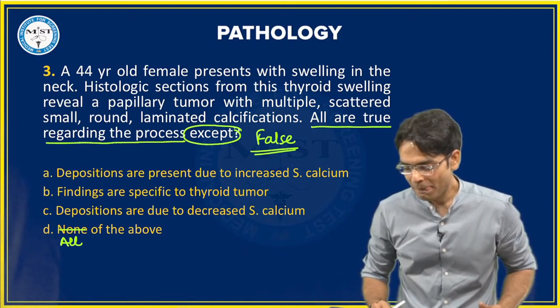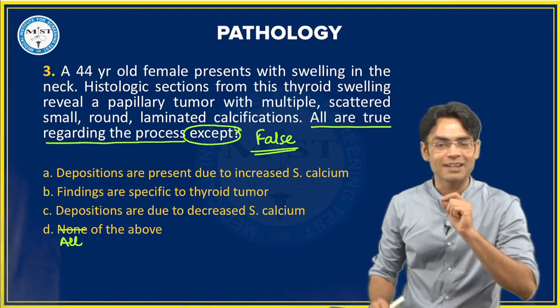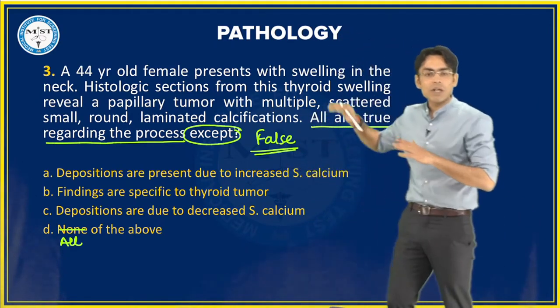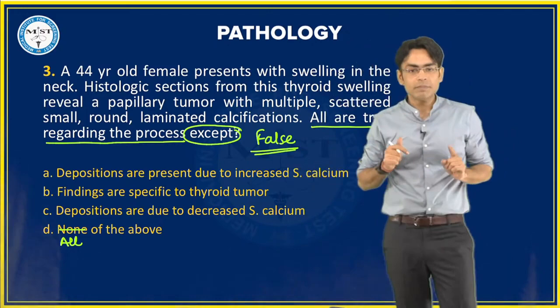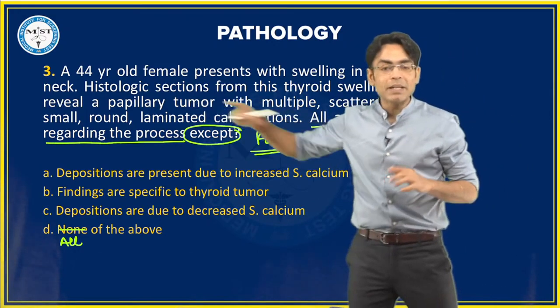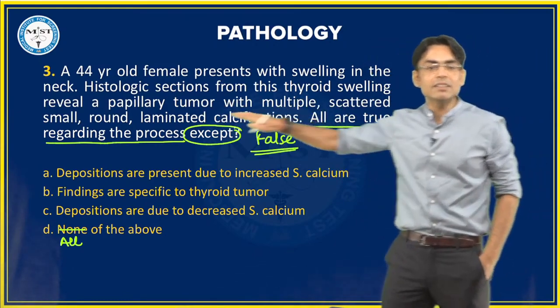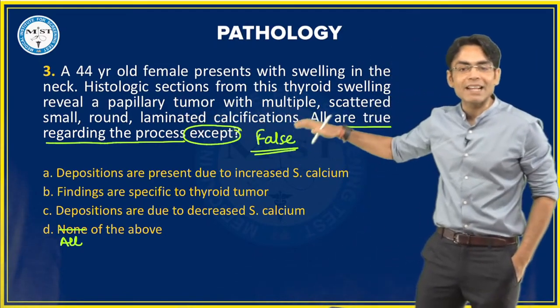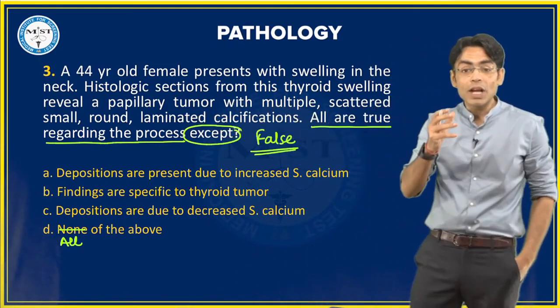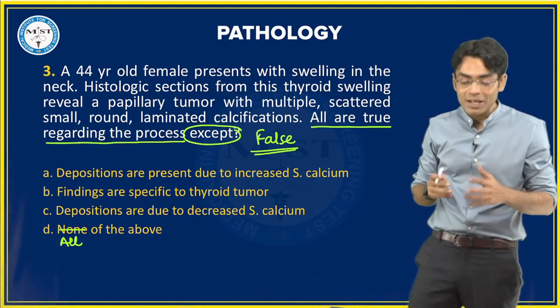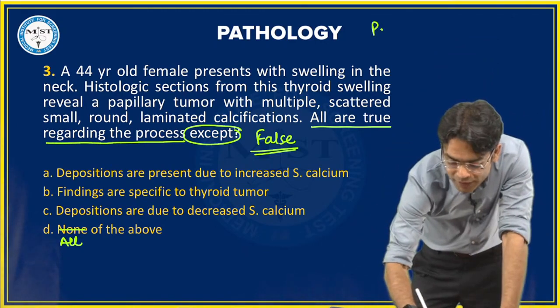हाँ देखो बेटा, इसको ना ध्यान से करना है. पहली बात, if we are talking about this question, क्या हुआ? What are you getting? You are getting a tumor. So if you are getting a papillary tumor, ये क्या है? What exactly is this? Multiple, scattered, small, round, laminated calcification. What exactly are they? They are that particular structure which are very popular among the students when they give the exam. Those are your samoma bodies.